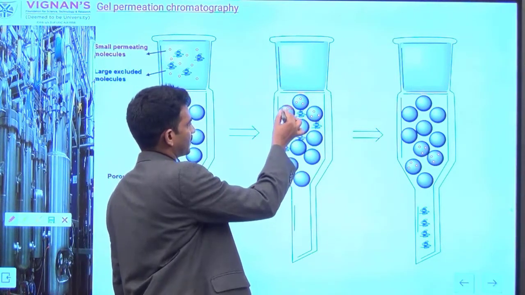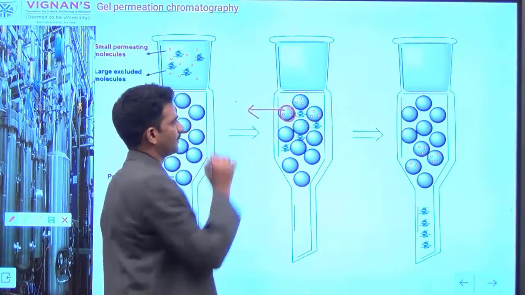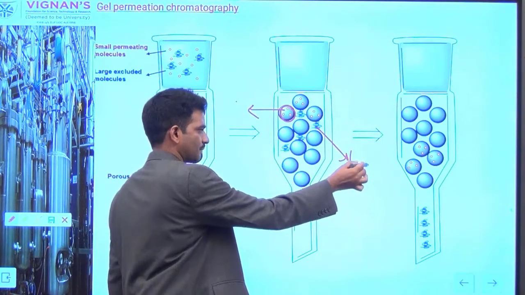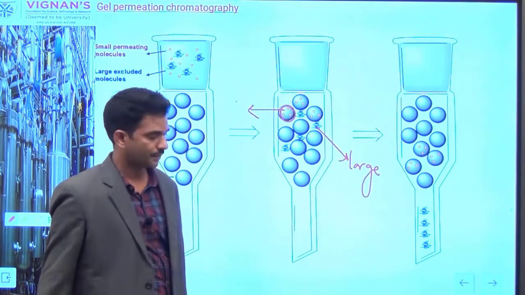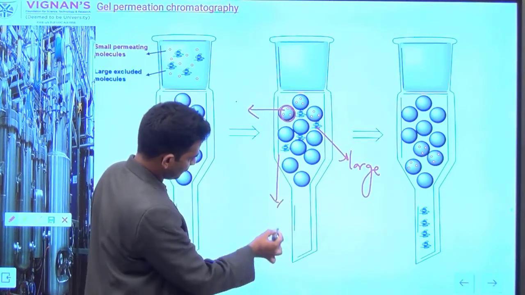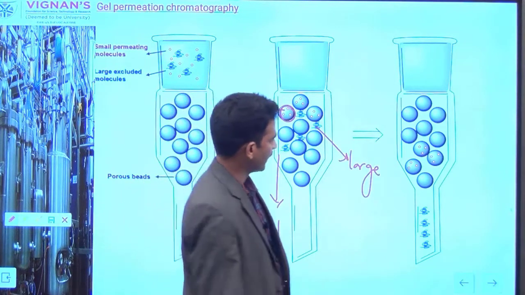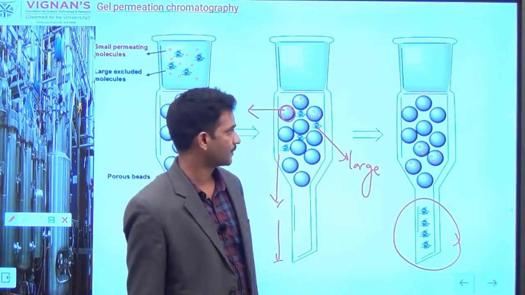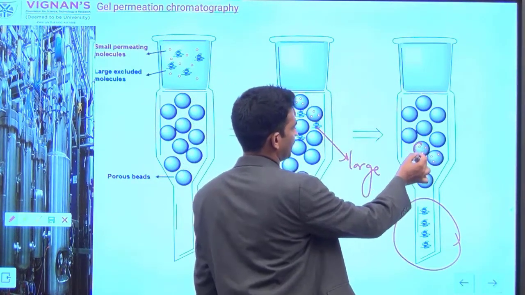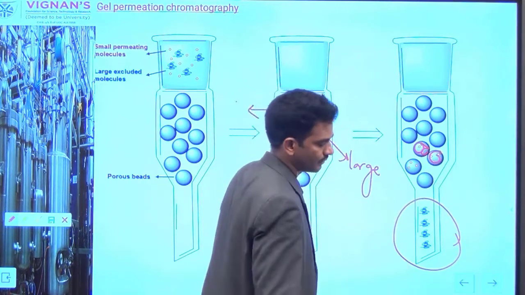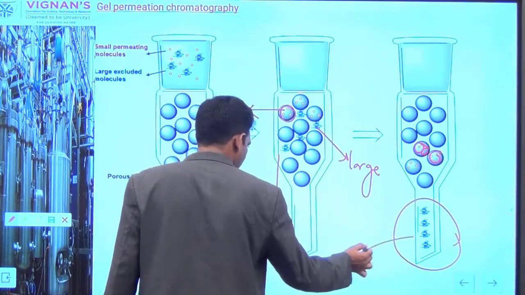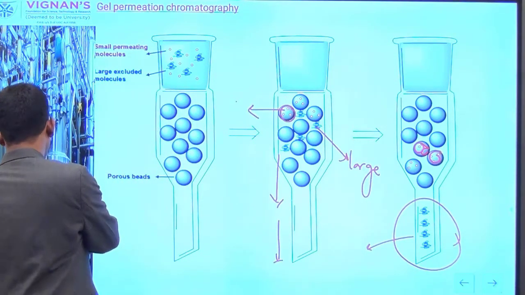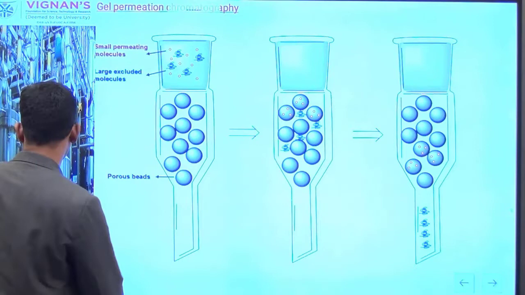So while passing, smaller molecules can be retained for some time, and all larger molecules, you can see here the large particles, all large particles, they can come out fast. So like that, you can recover first the elimination of larger molecules. All smaller molecules can be eluted out later. So like this, the selective molecule can be recovered. That's what this method is preferred for determination of molecular weight of the compounds.